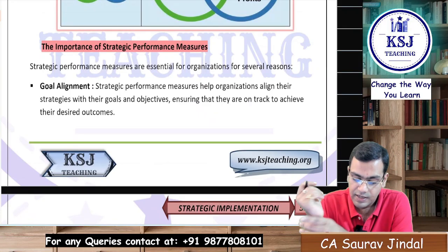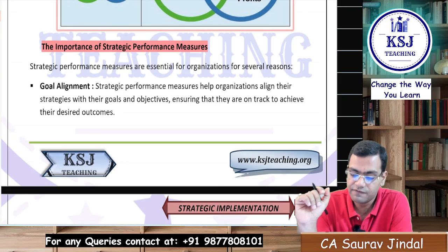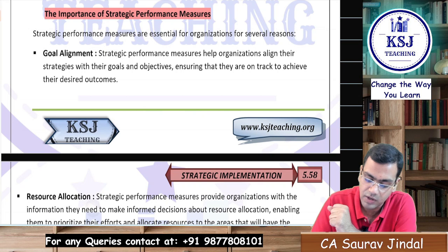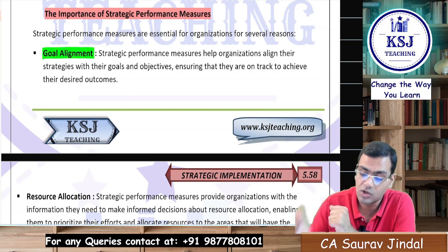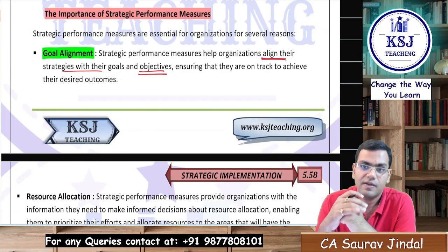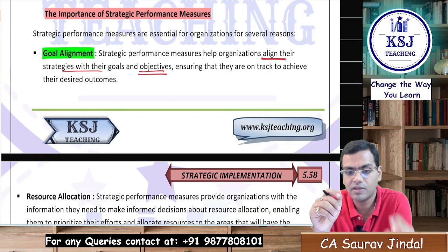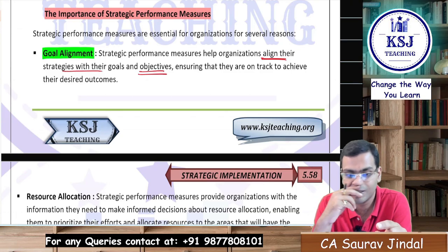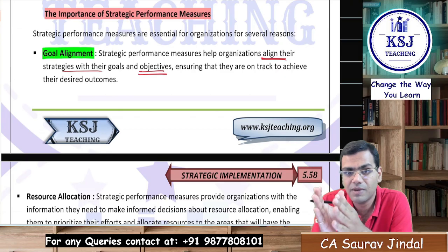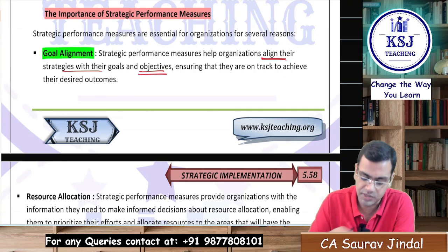Clear? Now the next one is the importance of strategic performance measures. Goal alignment. What is the importance? They help the organization align their strategies with their goals and objectives, right? They tell you that this is not the right track for progress. We need to make changes in the strategies according to the goals and objectives. So they bring the strategies in line with goals and objectives.